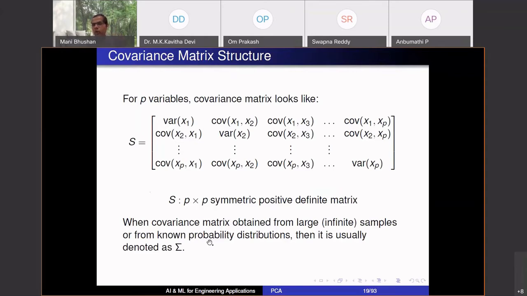So one can again talk of the same thing: this covariance matrix which I'm getting from data, if I've computed these covariances and variances from data, this S matrix is an estimate of the true covariance matrix which I would have got if I had the full population, or the density functions, the joint densities of x1, x2, x1, x3, and so on. So the population covariance we denote as sigma. What we get from samples, n observations, we call S. So again, remember the Greek letter I talked about. Population parameters use Greek letters, and the sample quantities typically use English alphabets.